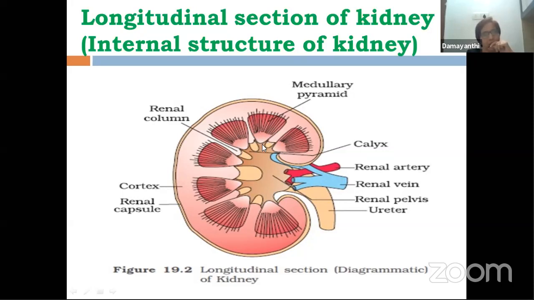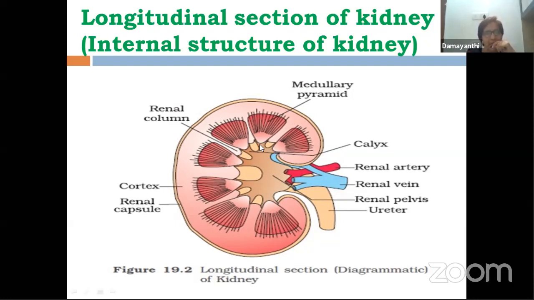Renal papilla opens into a very short tube. This very short brown colored tube that you are able to see is called calyx, minor calyx.